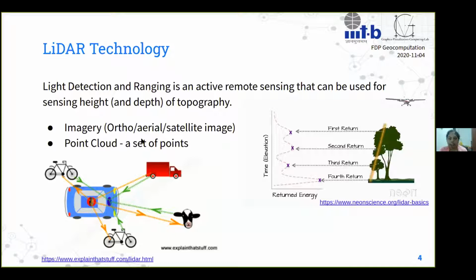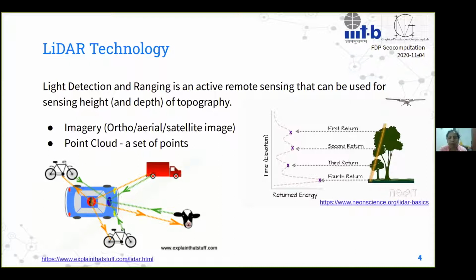This is very different from what you would probably have been introduced to, which is the imagery data, which can be ortho images, aerial photography, satellite imagery, and so on and so forth. The pertinent difference between the two is the imagery data gives a two-dimensional view, so that's somewhat limited by that, and the point cloud gives you three-dimensional data.